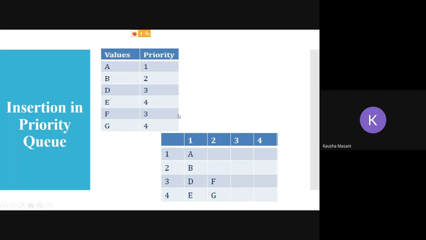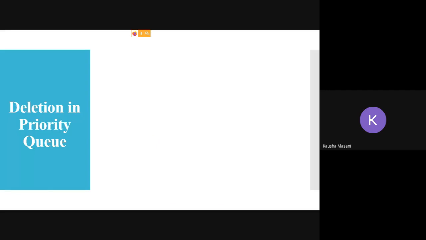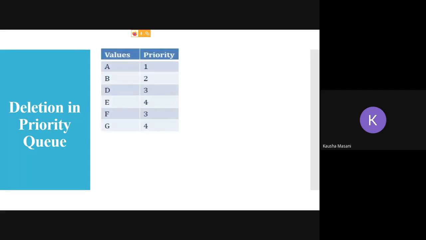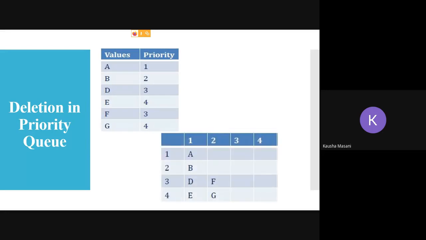Now again, for the deletion operation, that is a DQ in your priority queue. Same example, no change, same table format. Now how are they going to get DQ? Again, the removal is always going to be based on your priority. So priority of A is higher than your E and G.